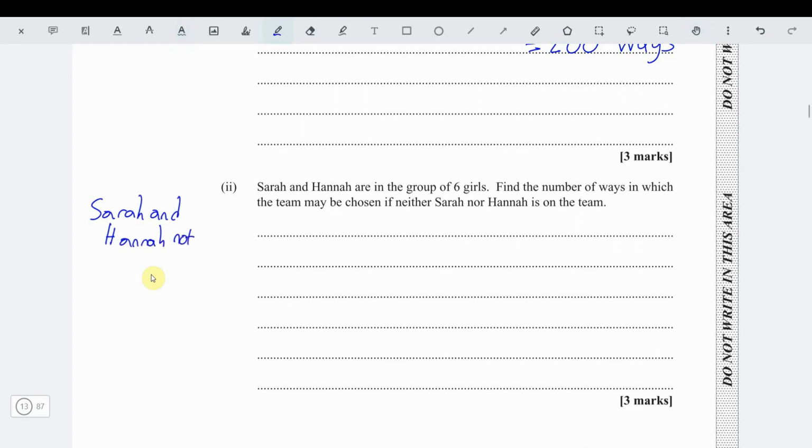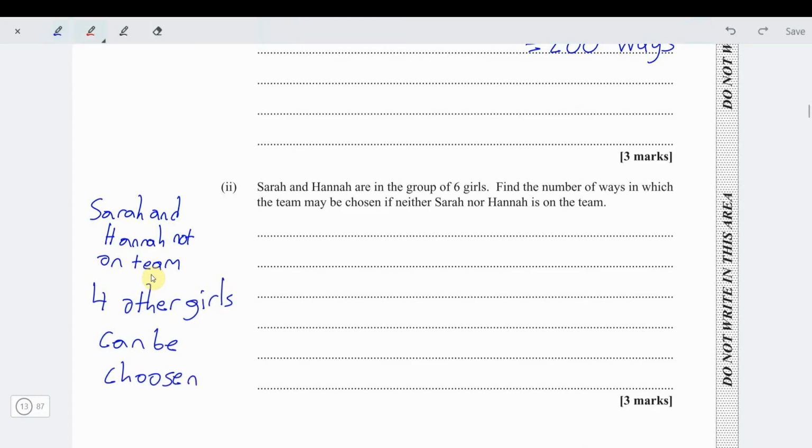If Sarah and Hannah are not on the team, that means you have 4 other girls that can be chosen. How many out of those 4 girls do we need? We need 3. So that's good for us. It makes it easier to work out. So we're choosing 3 girls from 4, times choosing 3 boys from the 5.